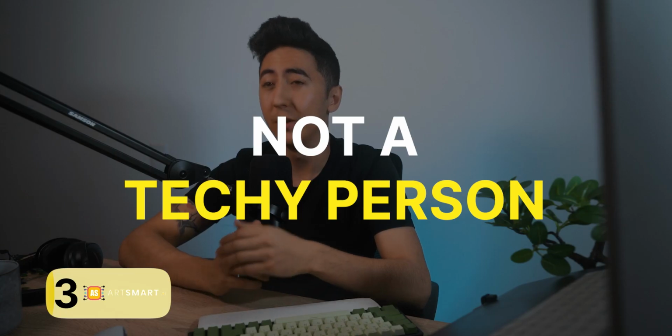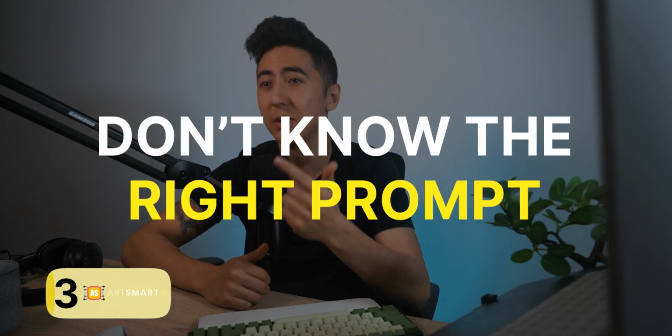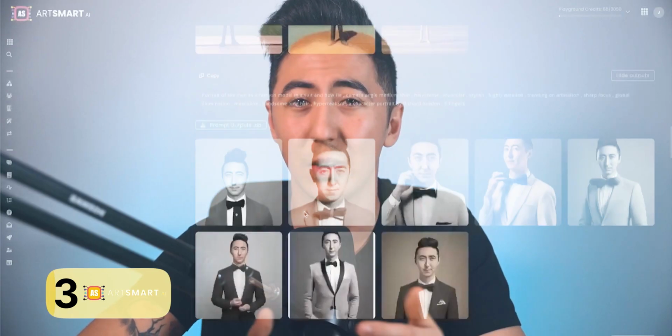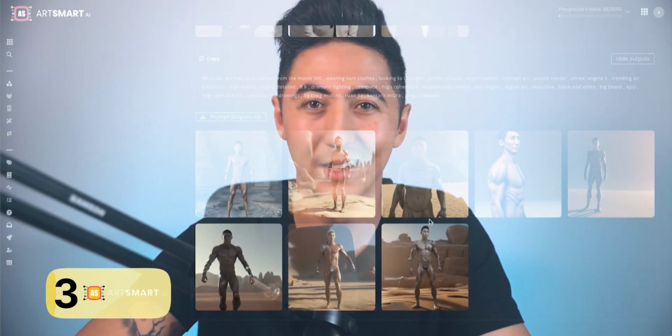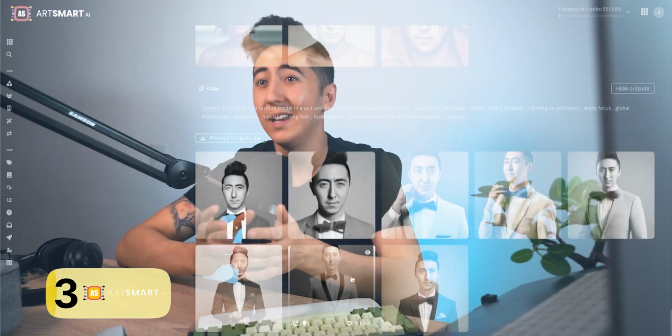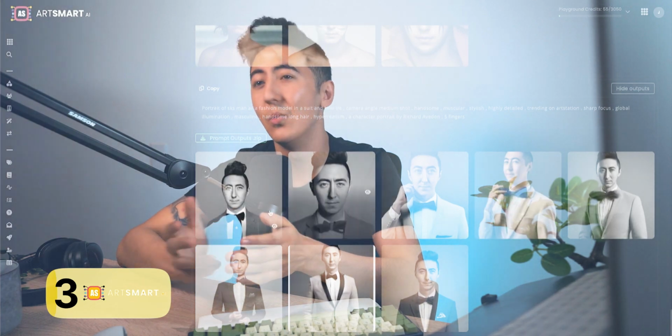Number 3, Artsmart AI. Artsmart AI is a tool used to generate AI images. If you're not a techie person, don't know the right prompts, or if you're just trying to save some money, Artsmart AI is a great tool. What makes Artsmart AI unique is just how easy it is to get variations of your images and even replace specific sections that you want to update.